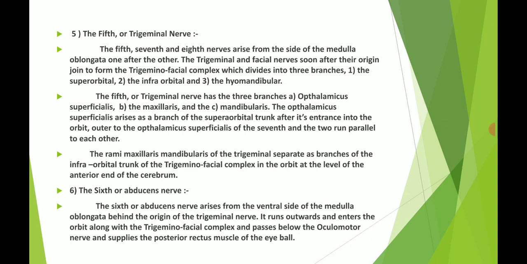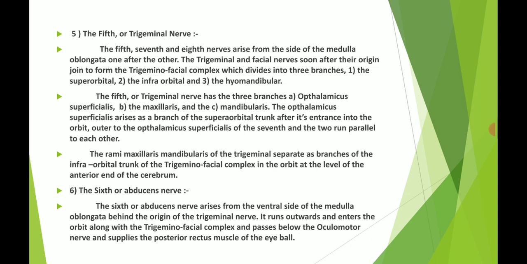The ophthalmicus superficialis arises as a branch of the supraorbital trunk, which enters into the orbit, outer to the ophthalmicus superficialis of the seventh, and the two run parallel to each other. Then the rami maxillaris and mandibularis of the trigeminal separate as branches of the infraorbital trunk of the trigeminofacial complex in the orbit at the level of the anterior end of the cerebrum.